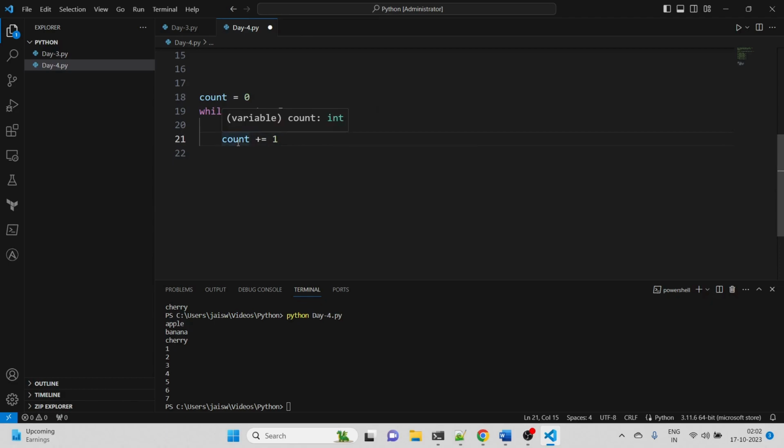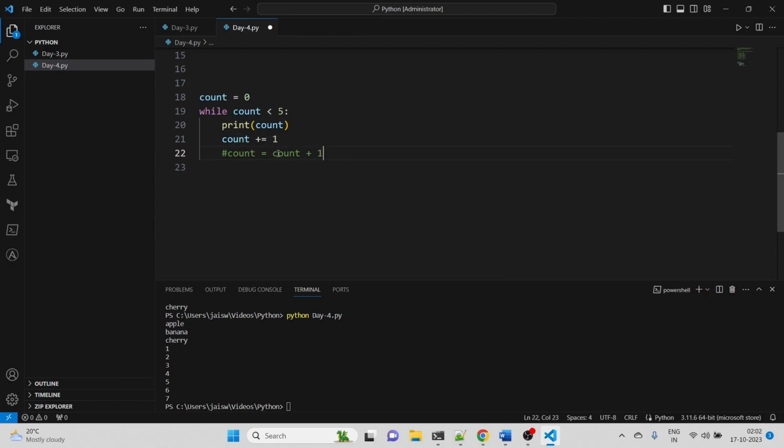The next step, count plus equal to 1, basically means count equal to count plus 1. So each time we print the current value, we add 1 to it.